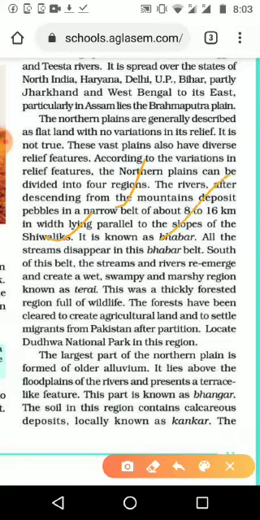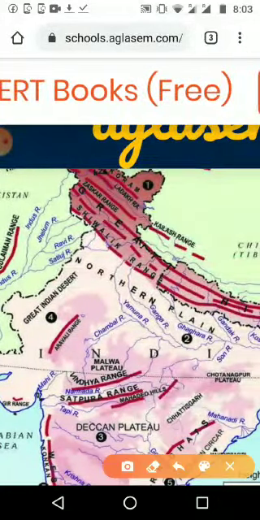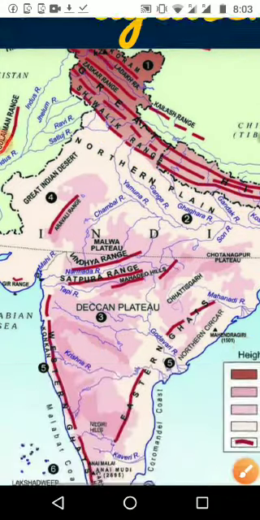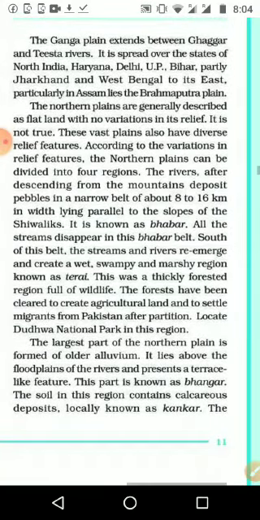We will go back to our map and see which area it is. Okay, we know this is the Shivalik Hills, and just after that we can see 8 to 16 kilometers with a deposit of pebbles, and that area is known as Babar. So you may get a question like: what is Babar, or write details about Babar. Then you can write what all is included, how it formed with the help of pebbles, things like that.